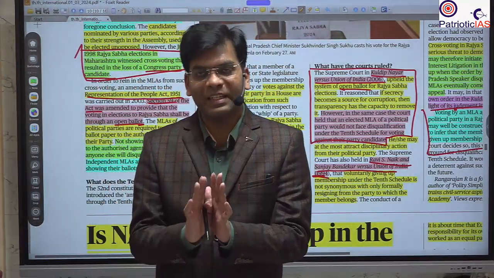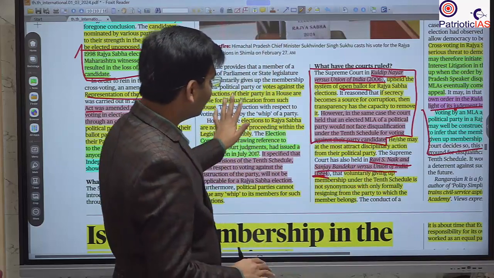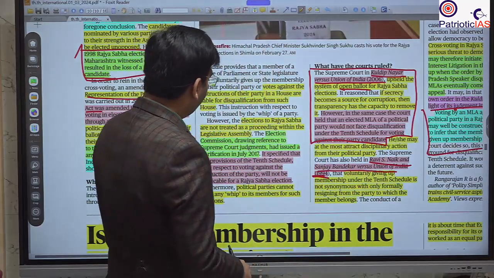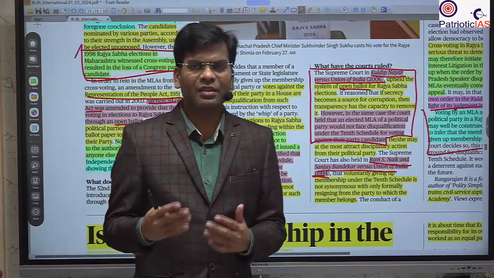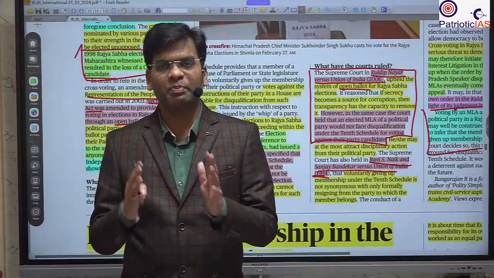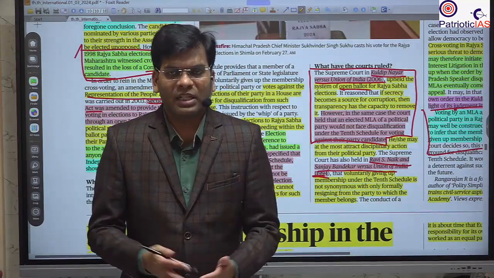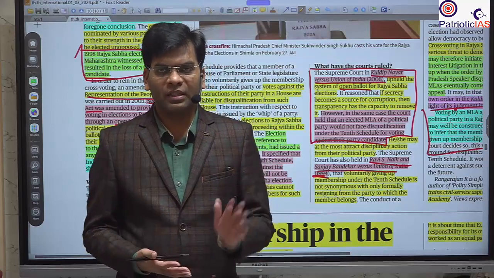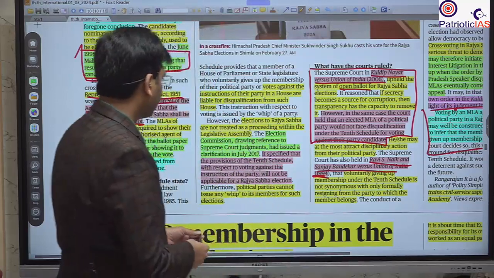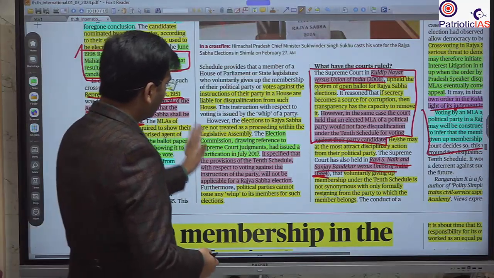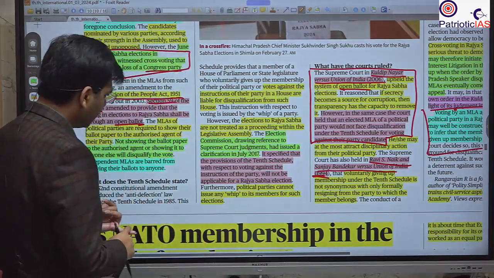Normally it is a secret system, but the Supreme Court says that this secrecy has become a bit of a threat to democracy. So to bring transparency, we need to bring in the open ballot. So this was all you should know with respect to how the Rajya Sabha election happens.